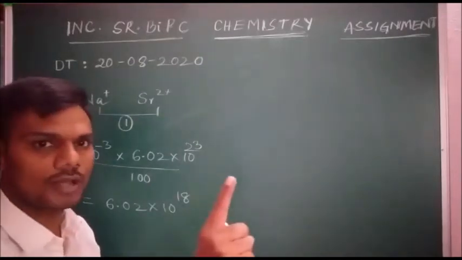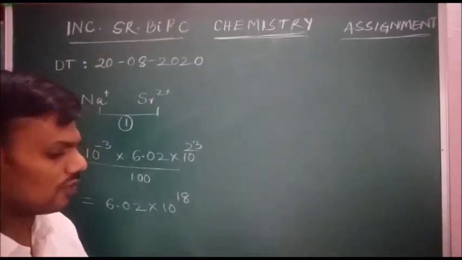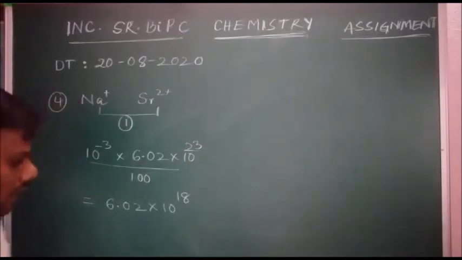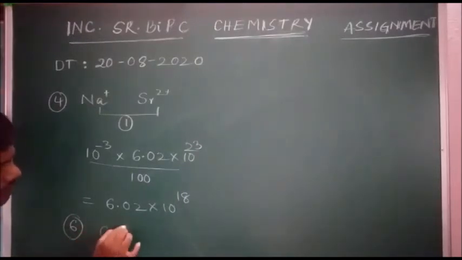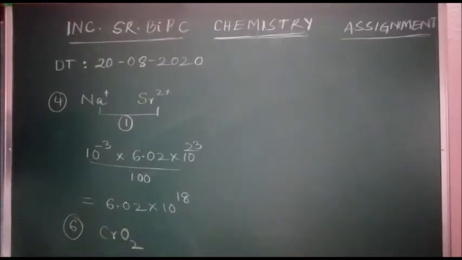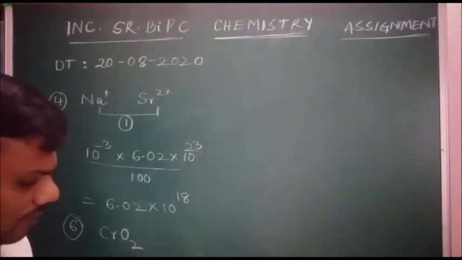Next, question number 6. Which of the following is a ferromagnetic compound? Among the given options, CrO2 is an example of a ferromagnetic substance. Next, question number 7.